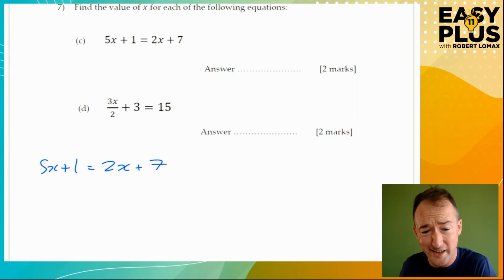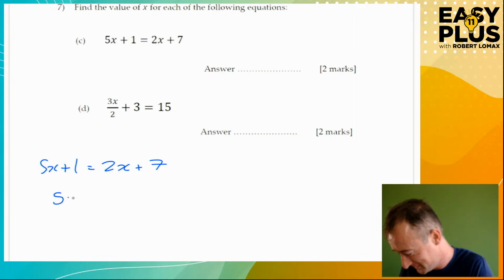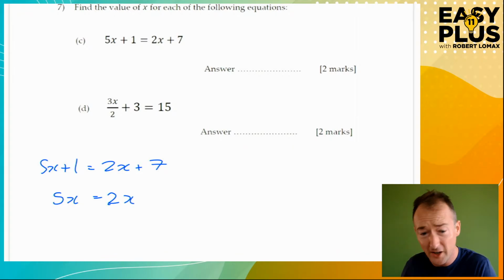5x plus 1 take away 1 gives us 5x, doesn't it? Because that's the whole point. 5x equals 2x plus 7 take away 1. Well, no prizes for getting this one.